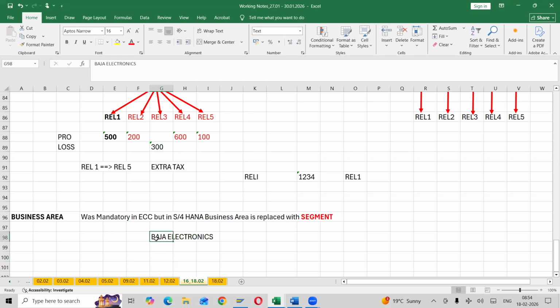For example, Bajaj Electronics, Dilsukhnagar. Or else I'll take it like this: Bajaj Electronics, Hyderabad. Bajaj Electronics, Bangalore. Bajaj Electronics, Chennai. Bajaj Electronics, Mumbai. Bajaj Electronics, Delhi.